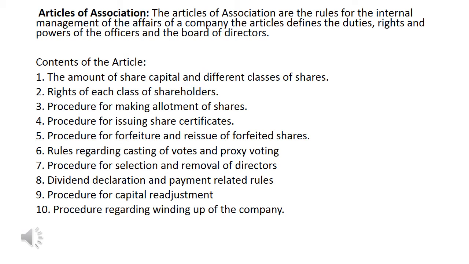Number 6 is rules regarding casting of votes and proxy voting. Means how to conduct the voting in the organization. Proxy means someone else can take the name of the shareholder. Proxy is like giving the attendance of someone else. Procedure for selection and removal of the directors. Dividend declaration, as I told you, dividend is the money which we receive. This is a return because we have invested in the company. In return we get dividend, a share in the profit. So dividend declaration and payment related rules.